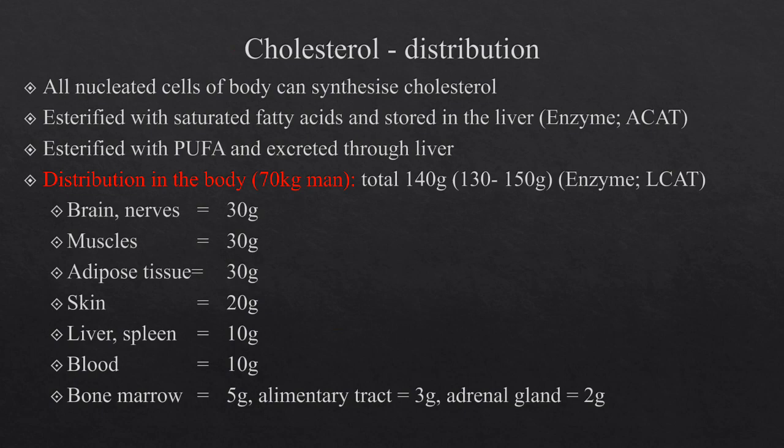This requires the enzyme LCAT, lecithin cholesterol acyl transferase.